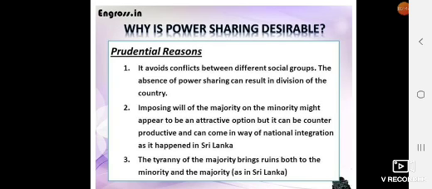So for the prudential reason, I have written three points. Why is power sharing desirable? As per the prudential reason, it avoids conflict between different social groups. This is very true: if persons from all communities participate in government, there may be minimum chances of conflict between social groups. Sometimes the absence of power sharing can result in the division of a country also. That's why power sharing among different communities is very important.